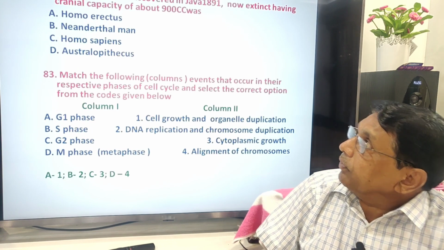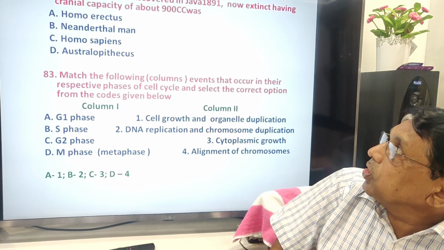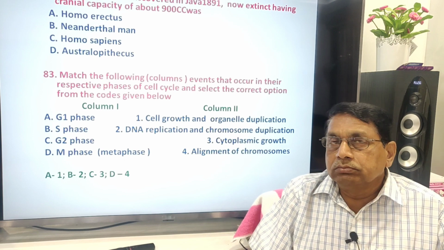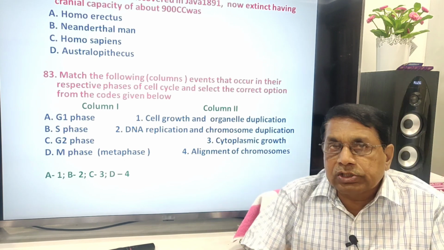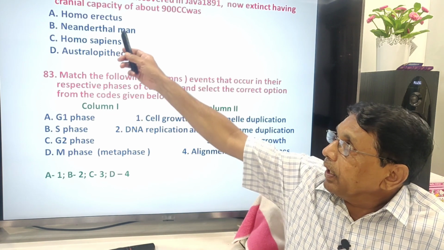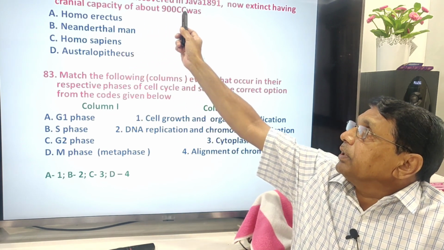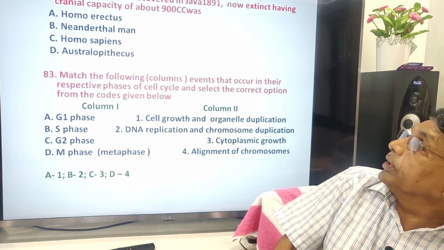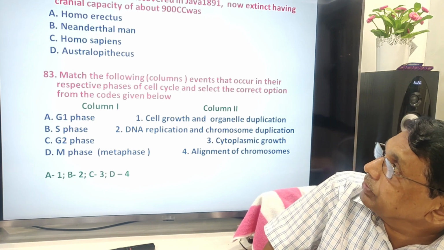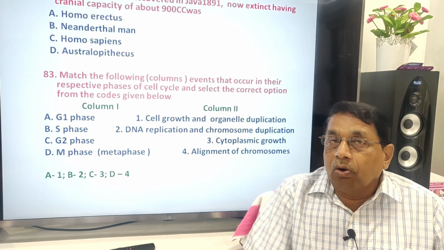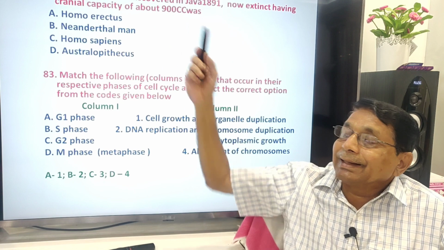A humanoid fossil discovered in Java in 1891. A fossil cranium was discovered, a skull was discovered, that had the capacity of 900 cc, and it is now extinct, having that cranial capacity, and it is believed to be the ancestor of Homo erectus.